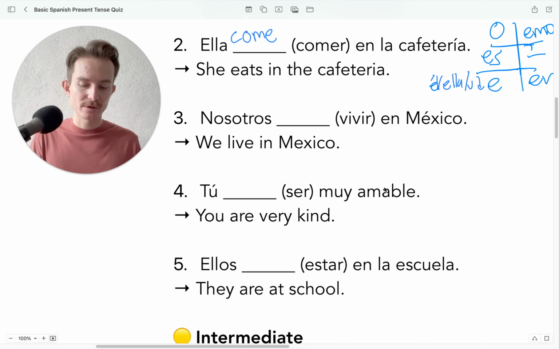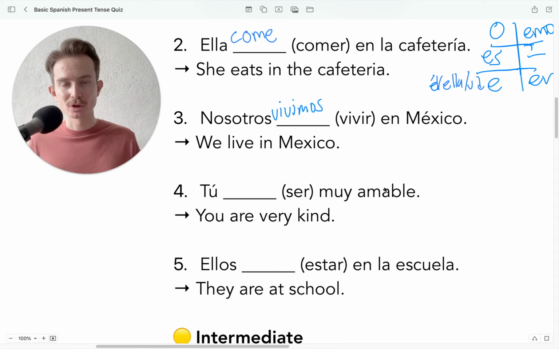Okay? So based off our conjugation rules for IR verbs, it will be vivimos. Nosotros vivimos en México. Something important to note is that in the nosotros form, in the present tense, it's actually exactly the same for the preterite tense. So in this case, if I were to change the sentence and I were to say, nosotros vivimos en México el año pasado, now instead of saying we live in Mexico, I'm saying we lived in Mexico last year. So in the nosotros form here, it's actually going to be the same in the present and preterite. So that's something to note.